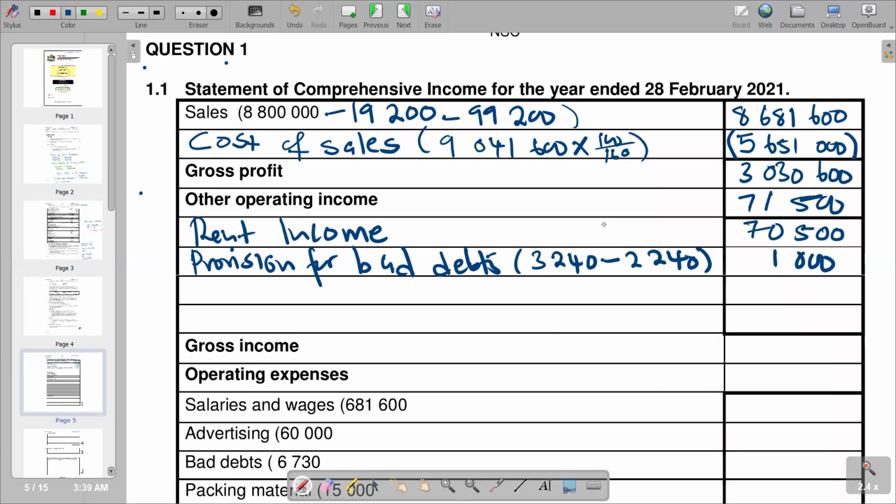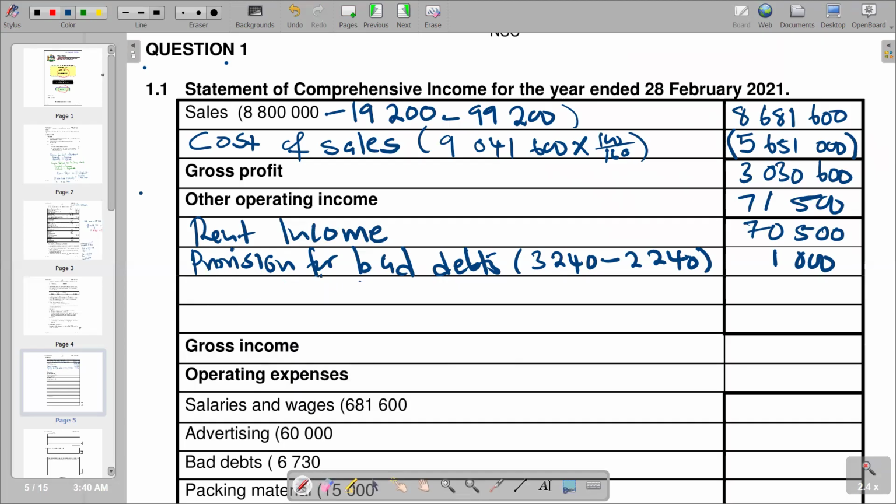1,500. And this other operating income, we are supposed to add it to our gross profit to get our gross operating income. If you add there, it becomes gross income. So here we've got gross income. By saying 71,500 plus 3,030,600, we get our gross income, which is supposed to come here. Of course, we have it pre-entered. We can just maybe remove this.